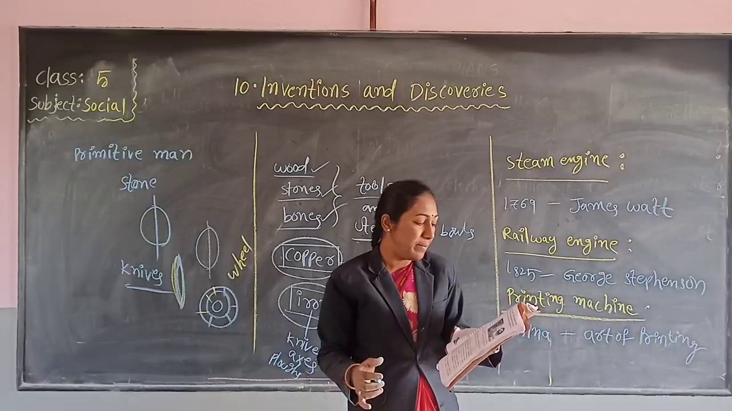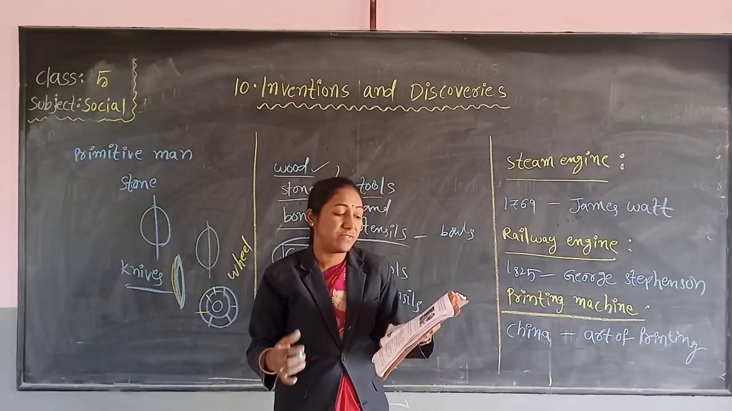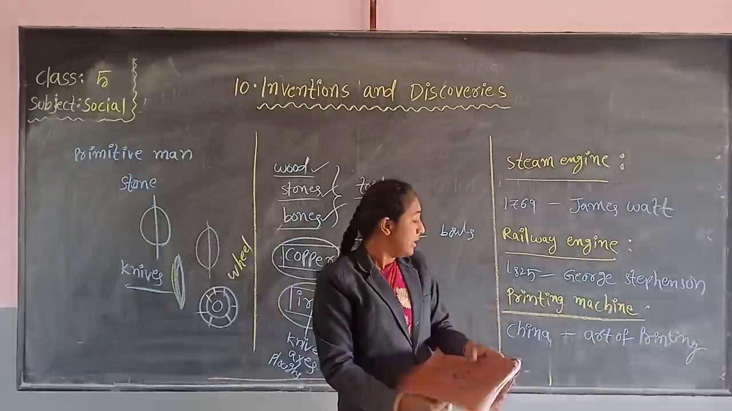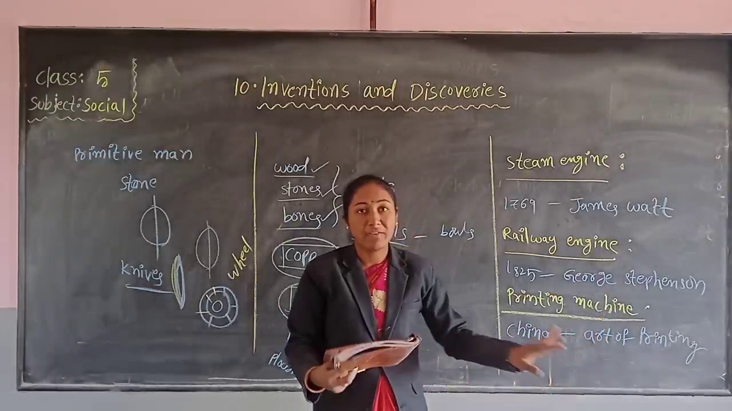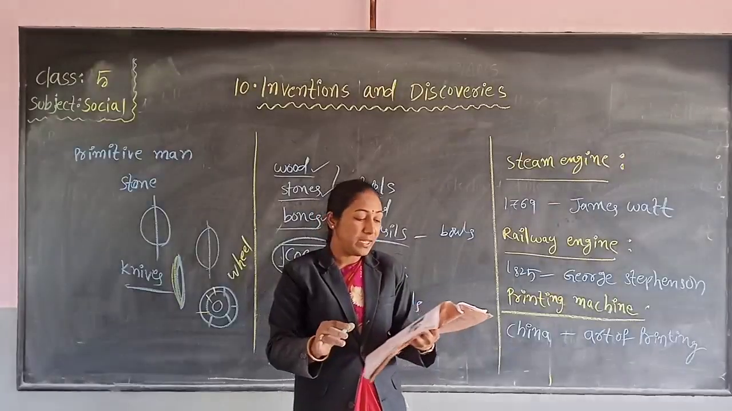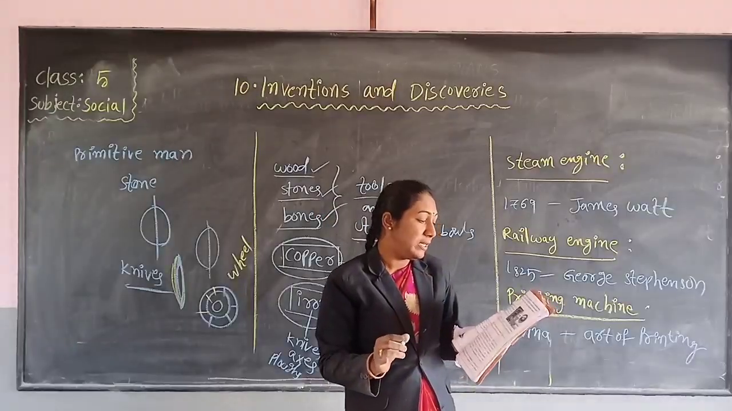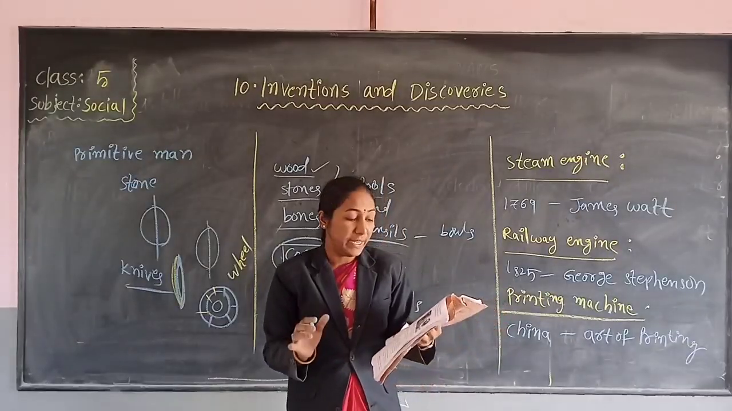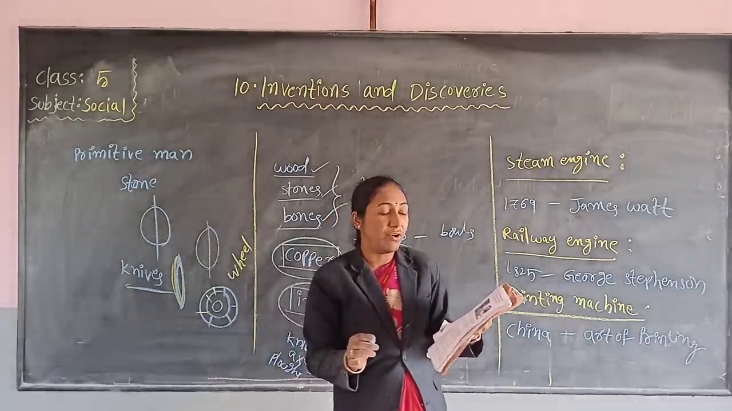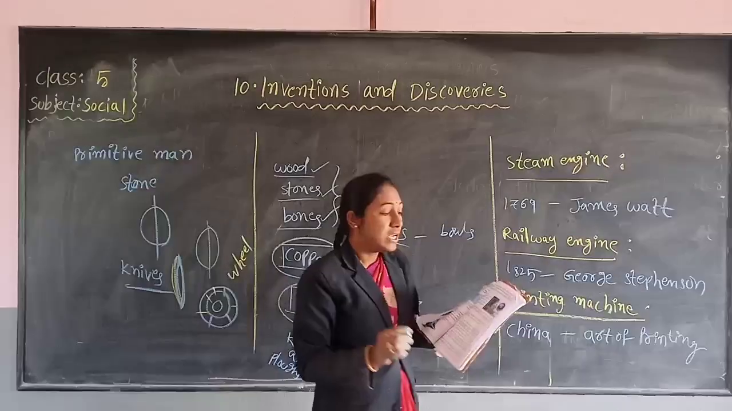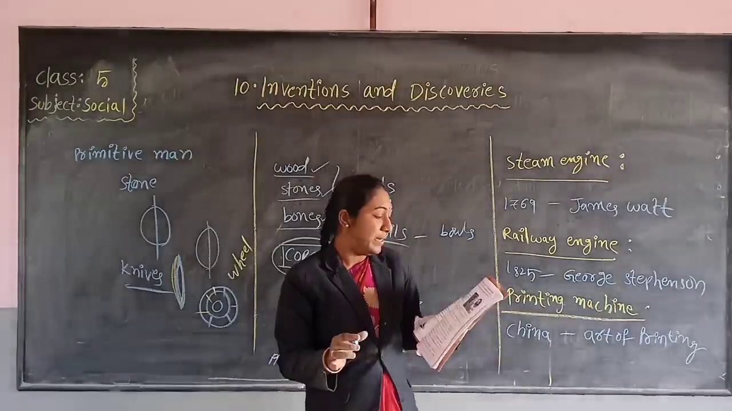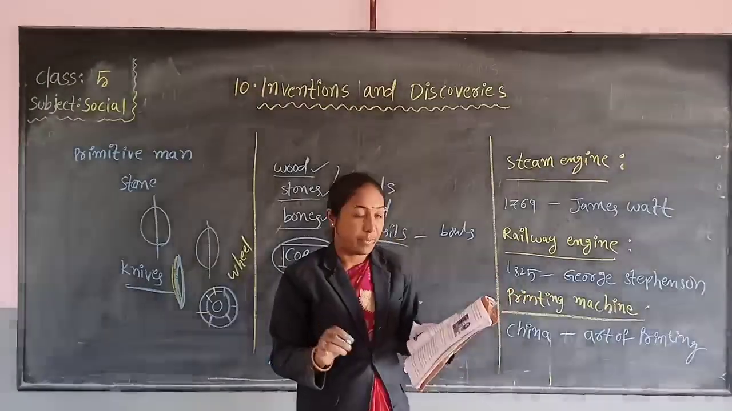But it was in Germany that the first printing press was made. Actually, China developed the art of printing, but Germany first made a printing press. In the year 1443, John Gutenberg printed the first book in his press.